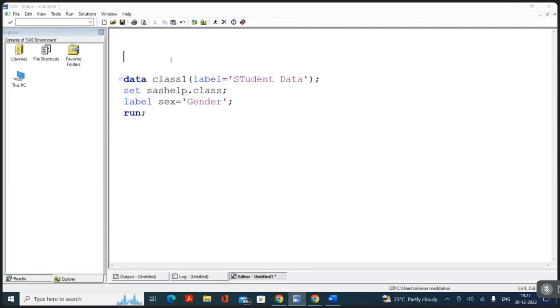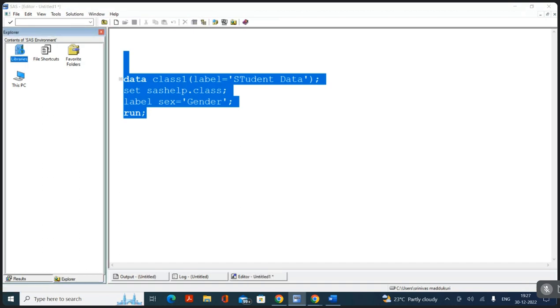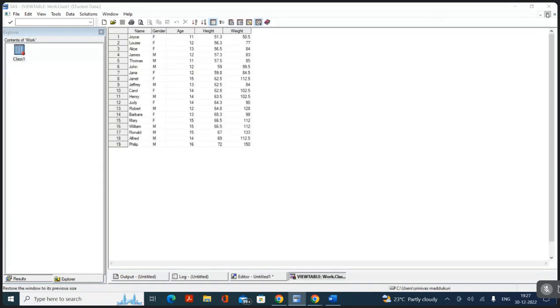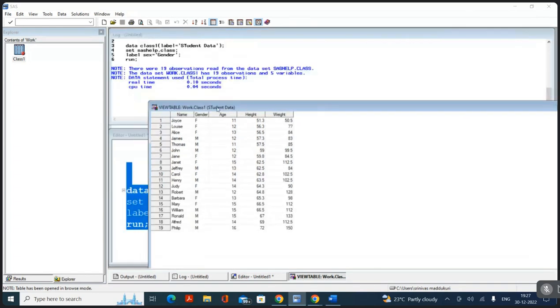If I execute the program, we are going to have a work library class data set. Now, whatever the student data label I have given is going to get applied here. This is for the data set. And if I write a label, sex equals gender, this will get applied to the variable.